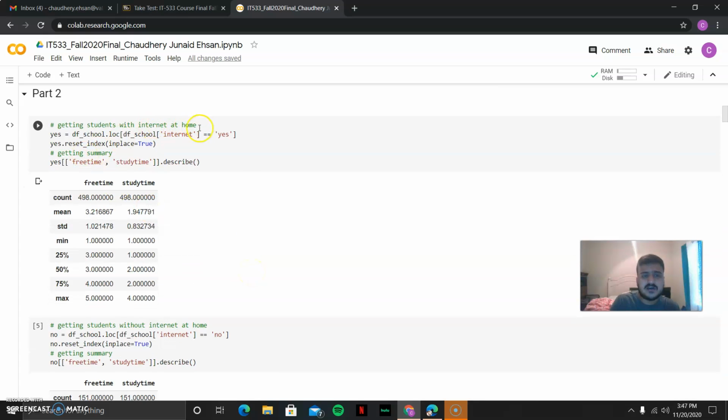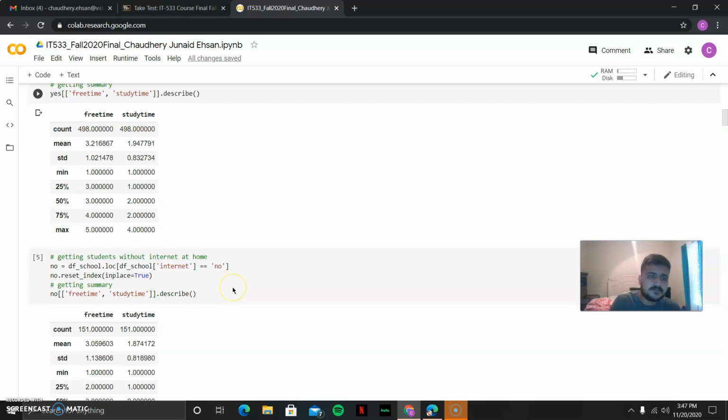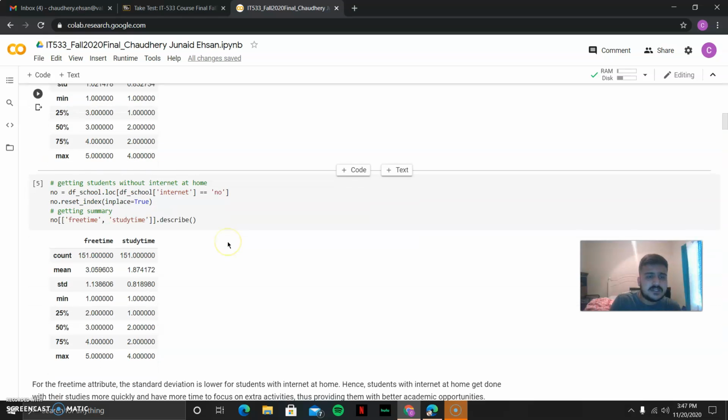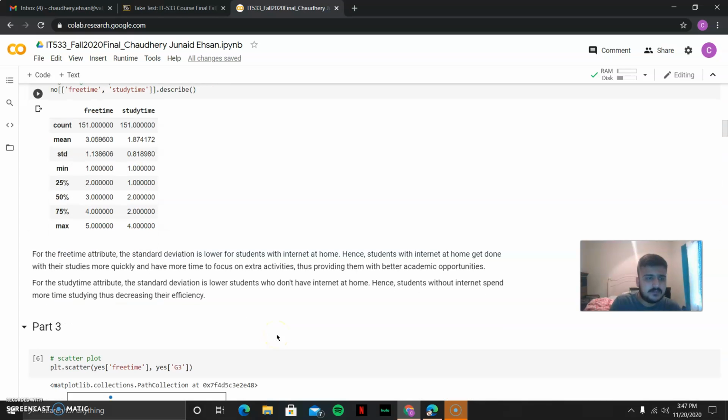So getting students with internet at home, here we go, internet is equal to yes. And getting the summary of free time and study time, the count is 498. Here we have the mean, standard deviation, 25%, 50%, Q1, Q2, Q3, and the max value, and the minimum is here. Then getting students without internet at home, internet is equal to no, and getting their summary: count, mean, median, mode, Q1, Q2, Q3 quartiles, and max and min.